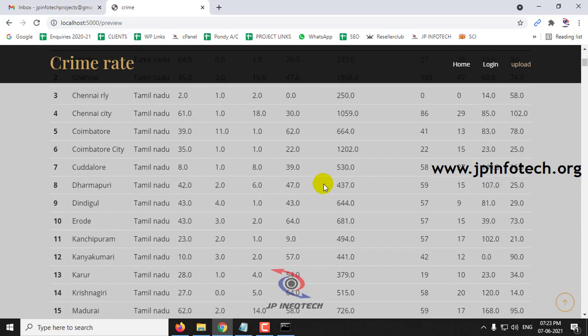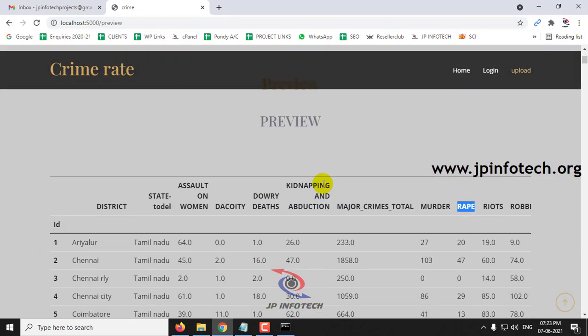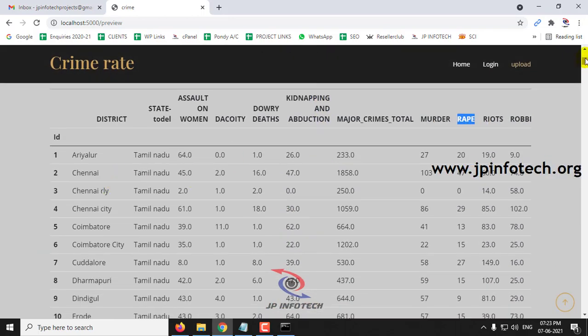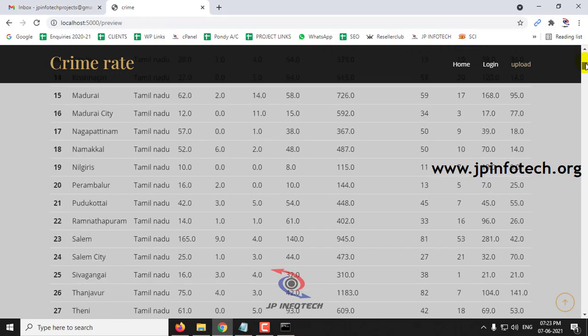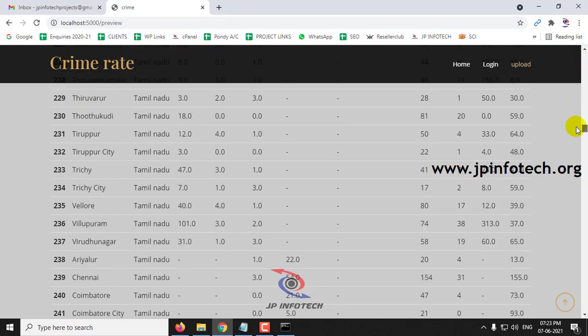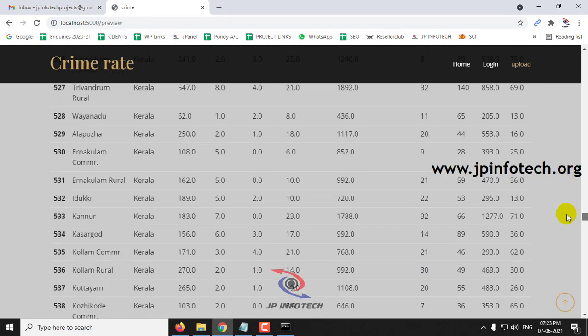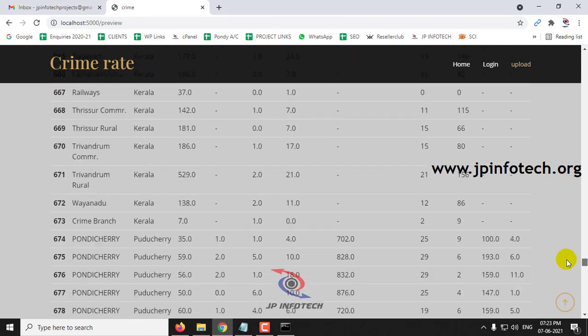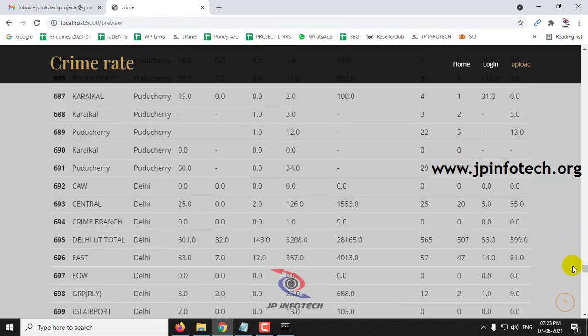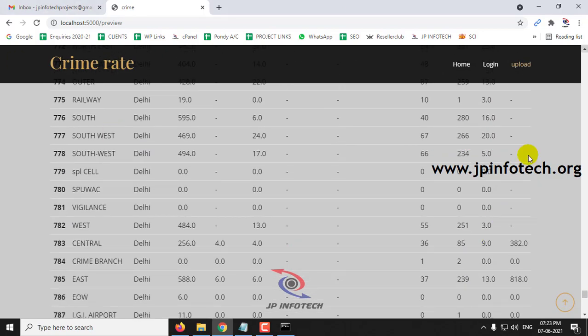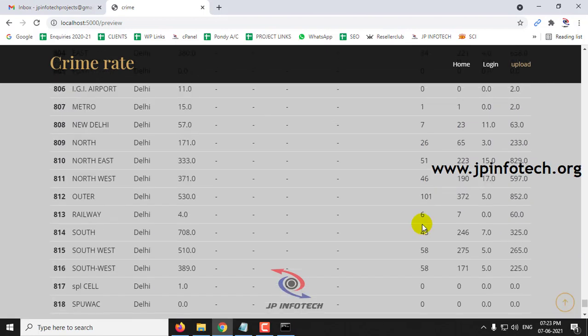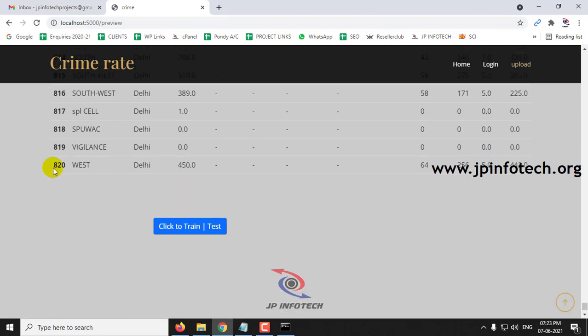You can preview all the dataset records with various states and districts. Majorly we have Tamil Nadu, then Delhi, then Kerala, and Puducherry. These are the states in this dataset, which has around 820 records.